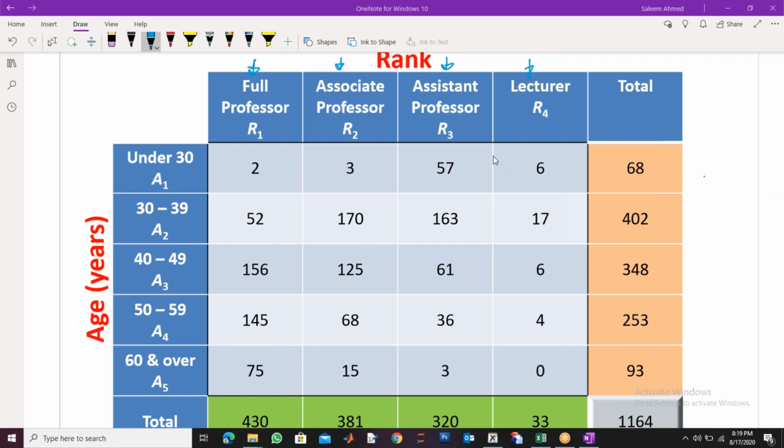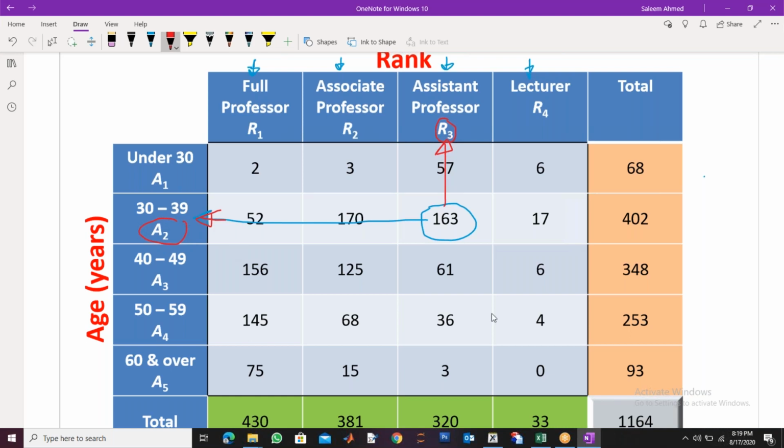Now if you want to read this table, what does this 163 mean? 163 means that there are 163 professors whose age is between 30 and 39, and they are assistant professors. So they are in rank R3 and they are in age group A2.